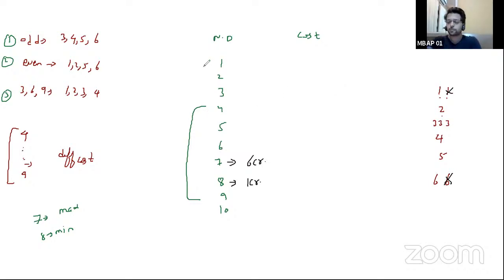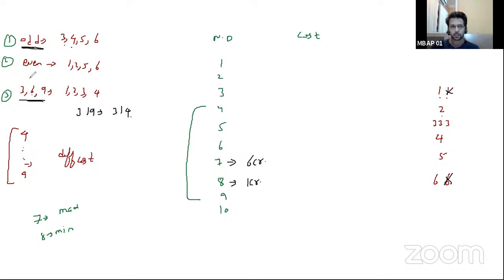Now which part is going to be easy? Filling up values of 1, 2, 3, 10 is easy, or 4, 5, 6, 7, 8, 9 is easy? Obviously 4, 5, 6, 7, 8, 9 is easy because there is a lot of data available here. Similarly, if I look at odd numbers and the combination of 3 and 9, 3 and 9 are multiples of 3, and 3 and 9 are odd also. So what is the overlap between 3, 4, 5, 6 and 1, 2, 3, 4? We can say 3 and 9 will need only 2 costs, which is 3 and 4.